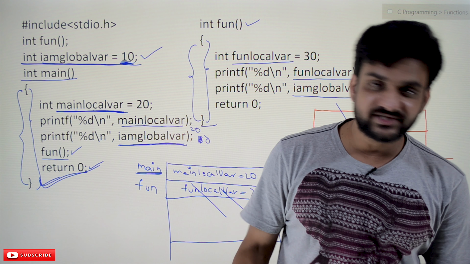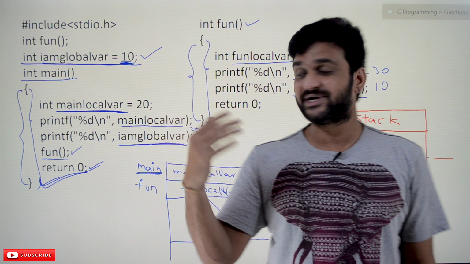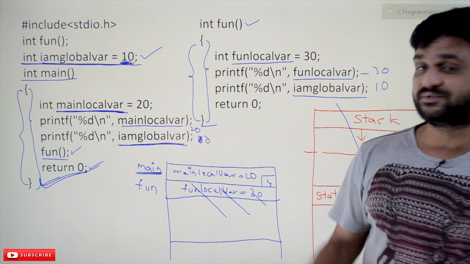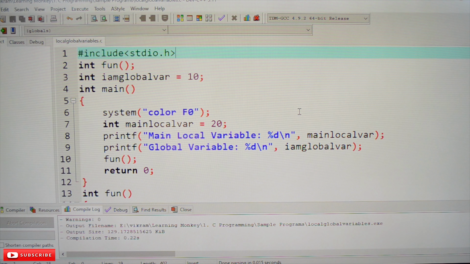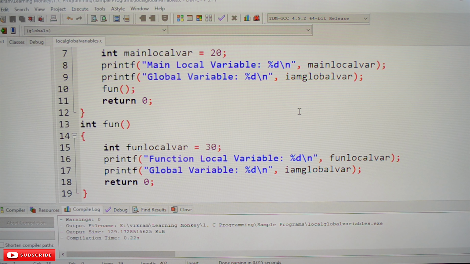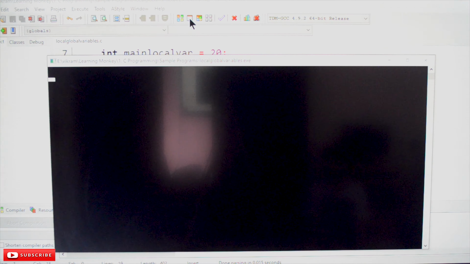Now we will try to execute this program, and we'll see by changing these printf statements what kind of errors we are going to get. So if we try to access the variable out of the scope, what happens, that we will check. This is the same program we have taken here. See here, fun local variable 30, and these are the variables. Let's compile and execute this.